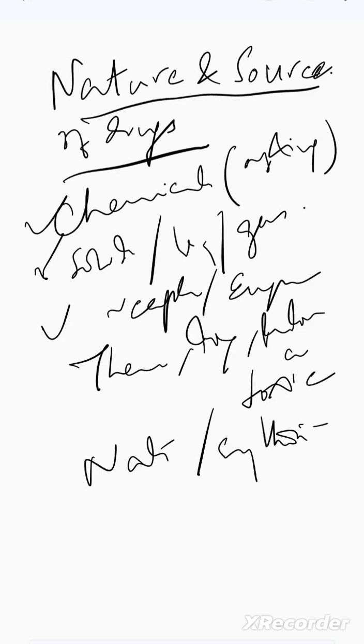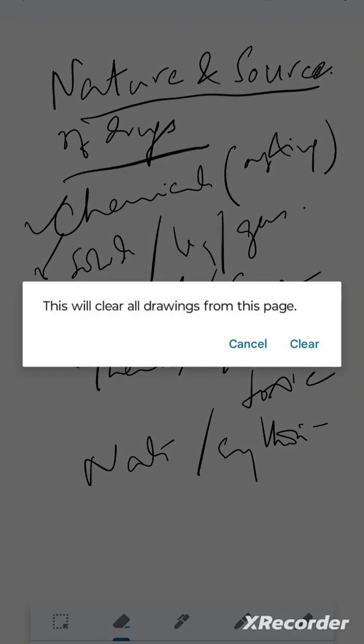Next we will discuss the source of drugs. For example, it can be from plants, such as digitalis leaves, morphine, cinchona bark, rauwolfia root, and nux vomica seed. So there are many different plant parts which can be a source of drugs.